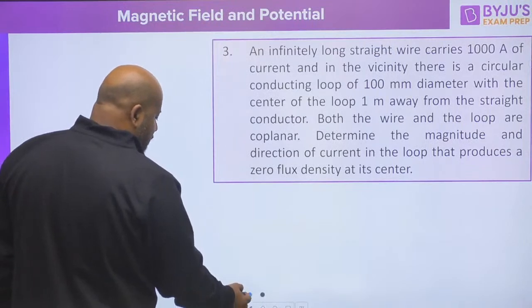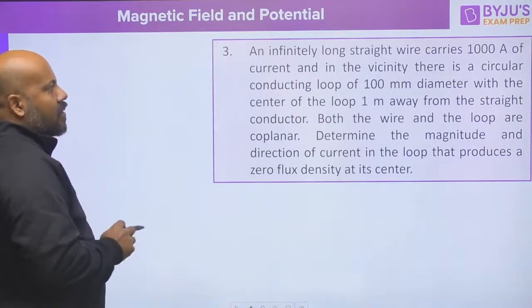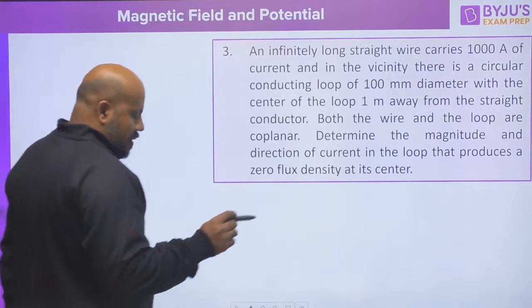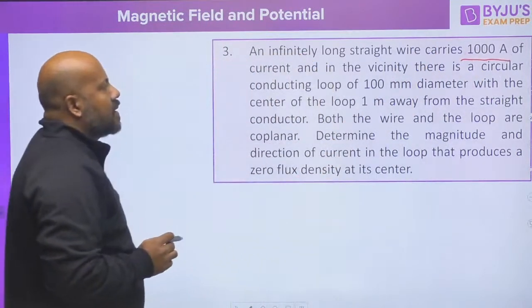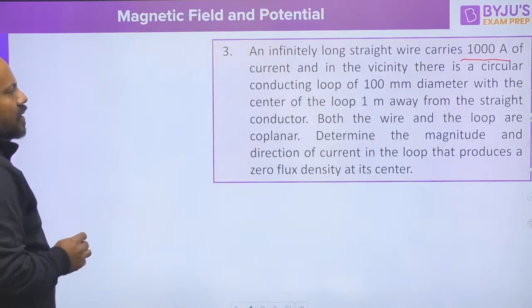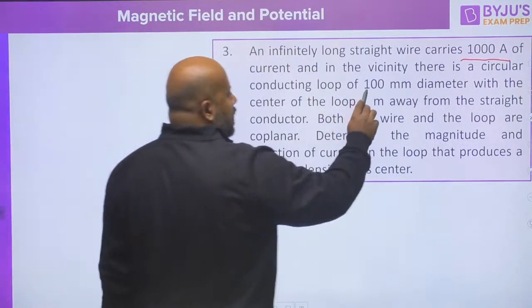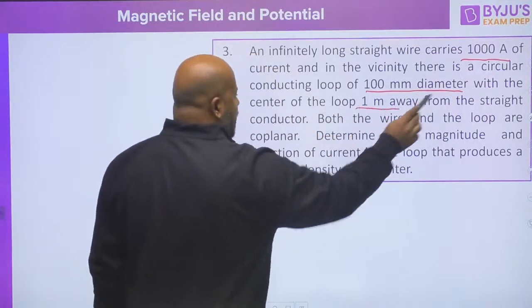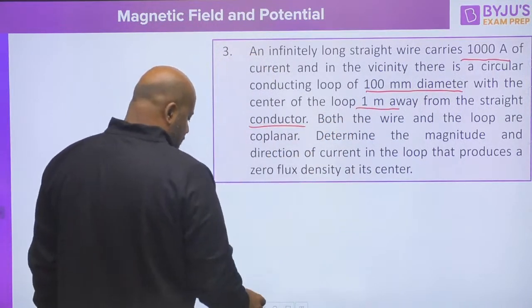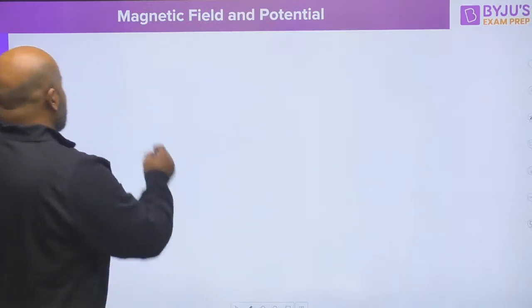Next question, he is saying there is an infinitely long straight wire which carries 1000 ampere current. In the vicinity there is a circular conducting loop of 100 millimeter diameter with the center of the loop 1 meter away from the straight conductor. So the situation is something like this.